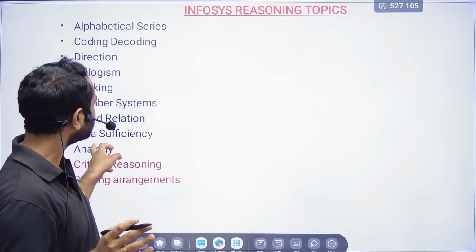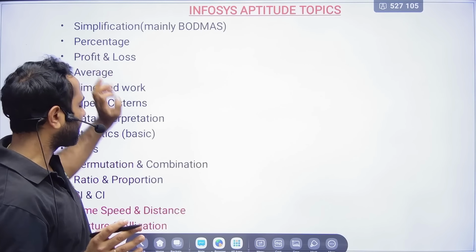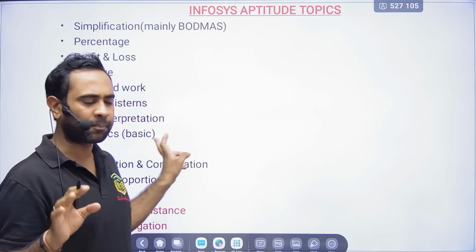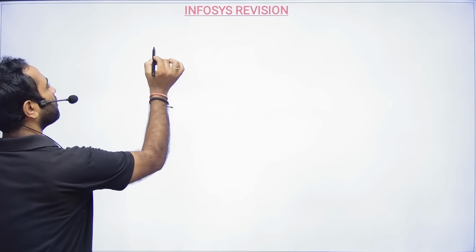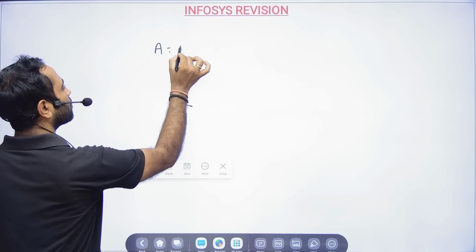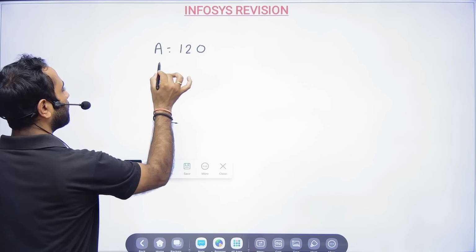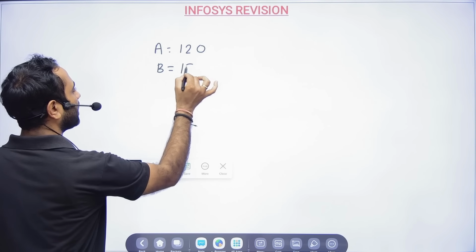Okay. Next. So friends, percentage. Understanding the percentage is very, very important. See, if we have A is equal to 120 and B is equal to 180.